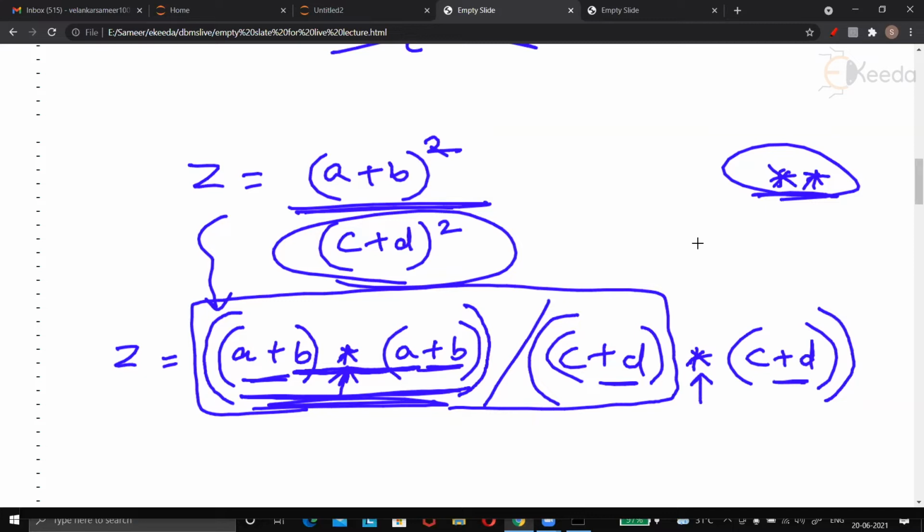Somebody on chat, wait a minute. Can we use raise to? Yes, you can use raise to, obviously. Yeah, this operator, as I said. Who was asking? Shubham. Yeah, you can use this. But you see the additional bracket which was needed.